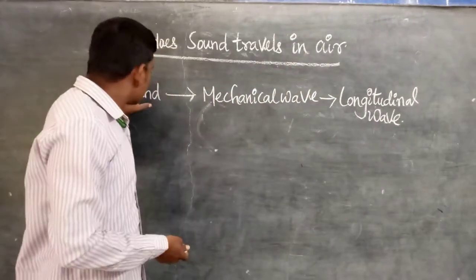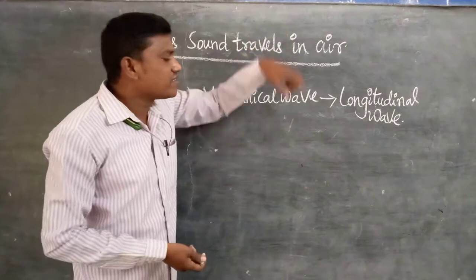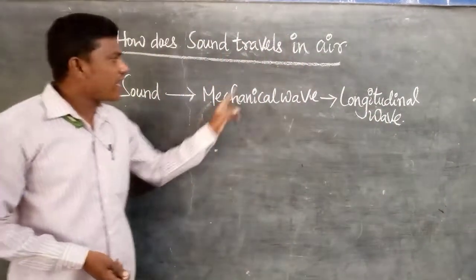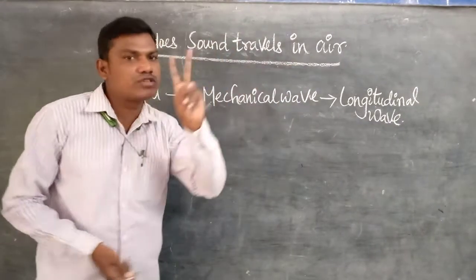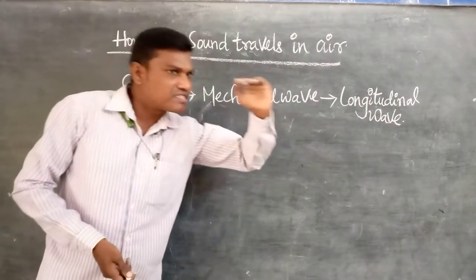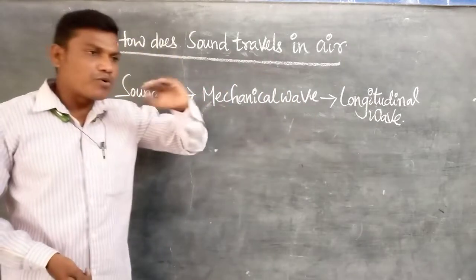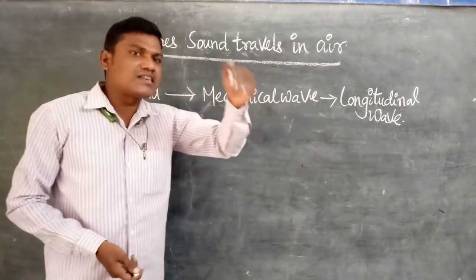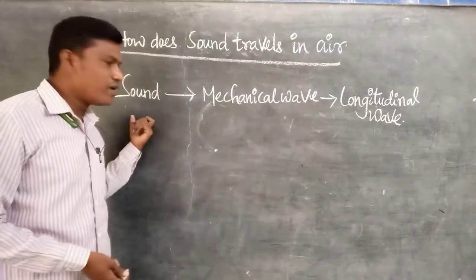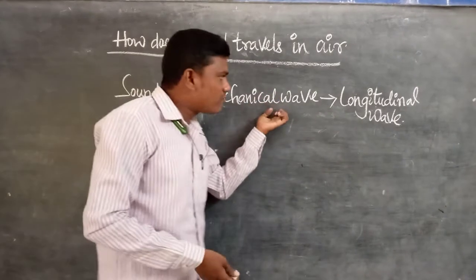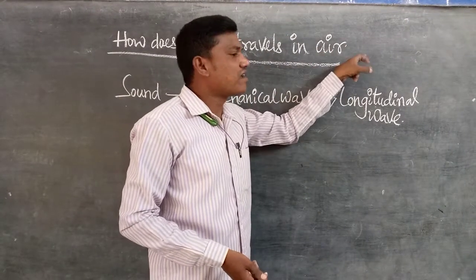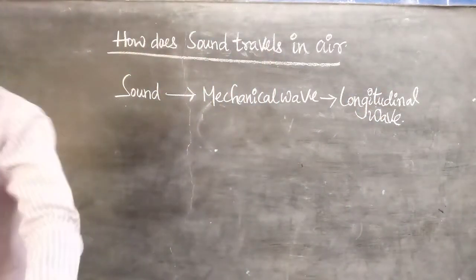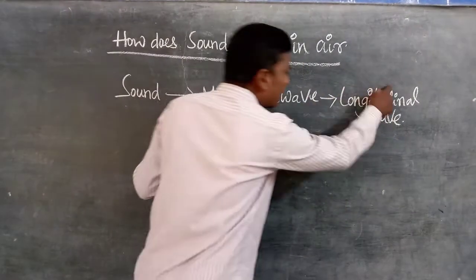But sound travels through the air in which form of the wave? Longitudinal wave. Mechanical waves are further classified into two types, progressive wave and stationary wave. Progressive wave is further classified into two types, longitudinal and transverse wave. So our sound is a mechanical wave, and it travels through the air in the form of a longitudinal wave.